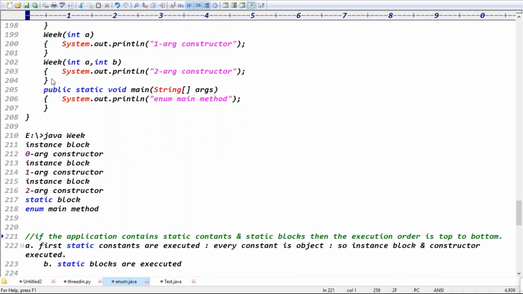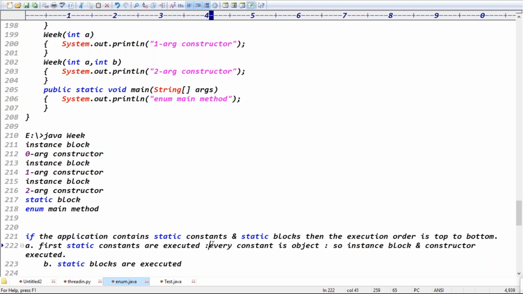If the application contains static constants and a static block, what is the execution order? Top to bottom, right? Exactly. Top to bottom means first the static constants are executed. Every constant is an object, so the instance block and constructors execute, right?